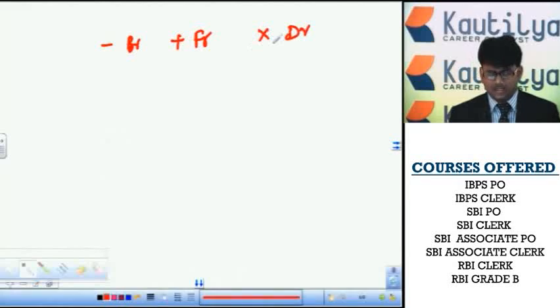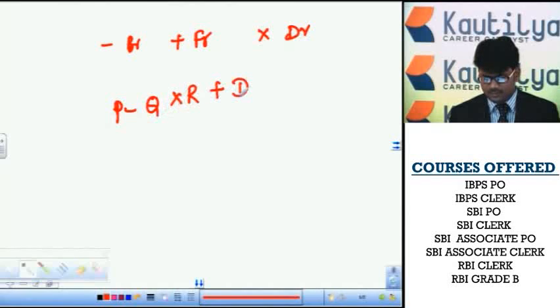Here the question is P minus Q multiplication R plus D plus N. How is P related to N?